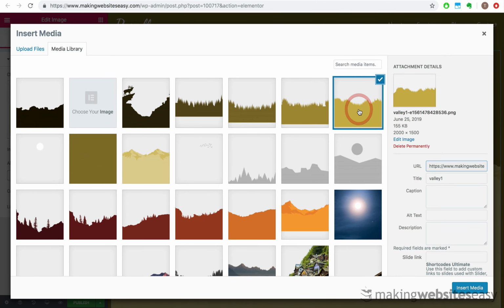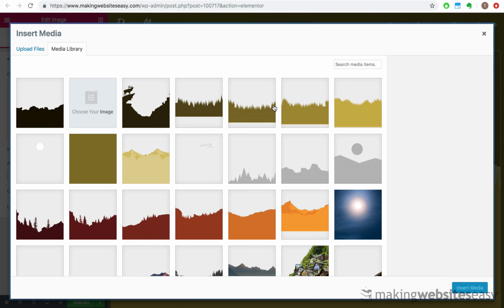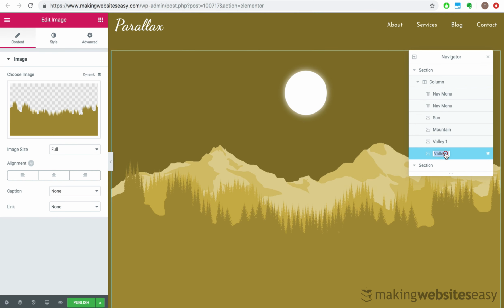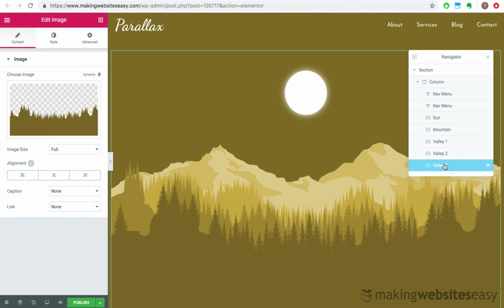So let's select Valley 1 for this new image. Cool. And then we'll rename it to Valley 1. Let's repeat the process, duplicating Valley 1 and creating a new image for Valley 2. We'll rename this to Valley 2, then we'll duplicate it to create Valley 3, duplicate Valley 3 to create Valley 4.